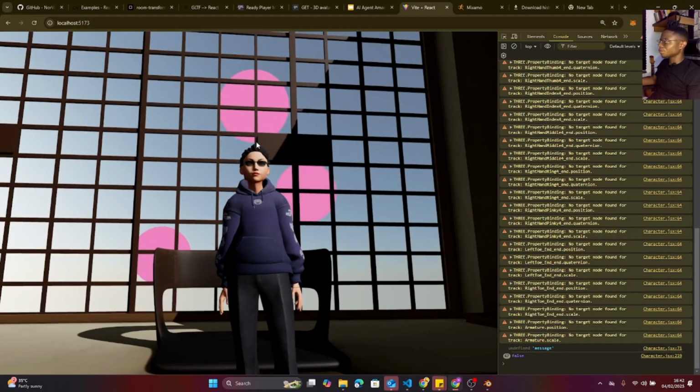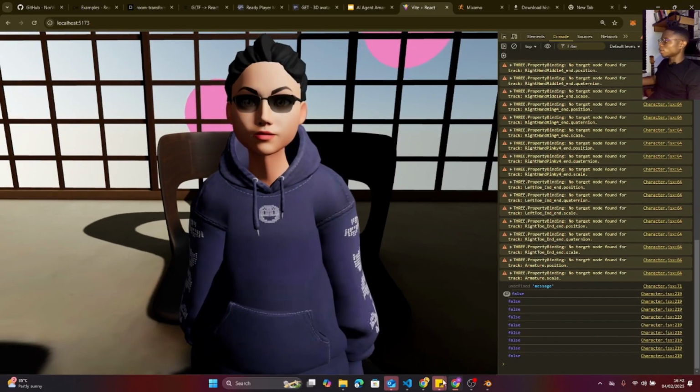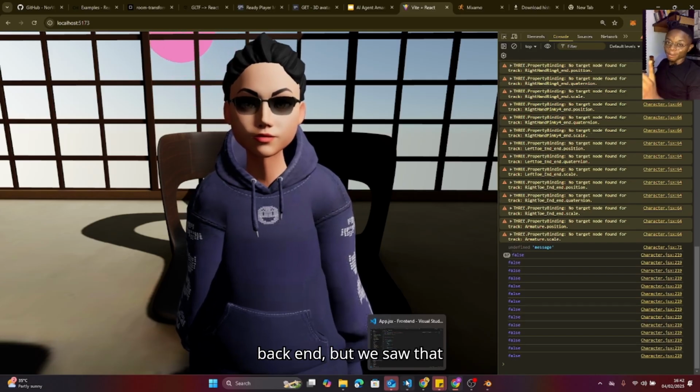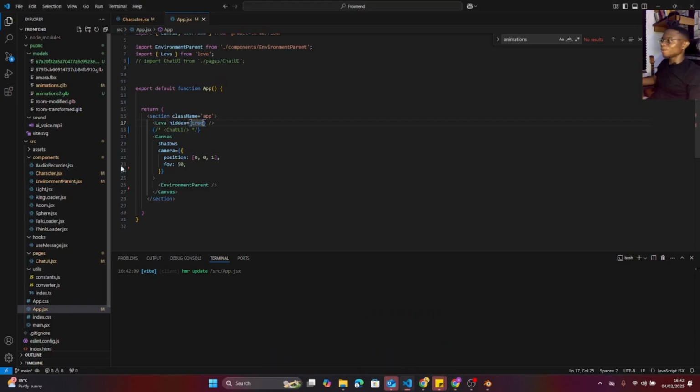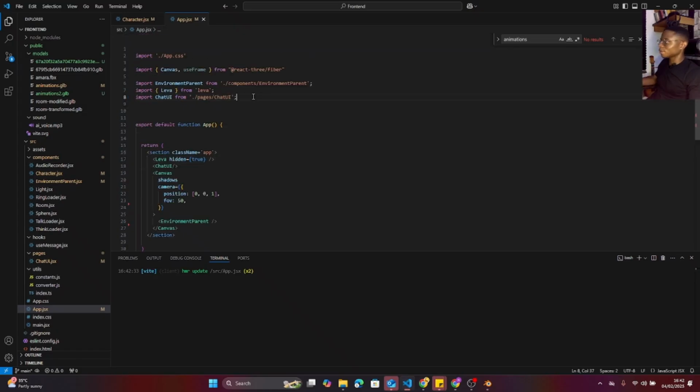Okay, all right. So looking at this now, I think we're ready for a backend. But before that, we need our UI. So I'm going to remove the comment from the UI, and we should see a UI.